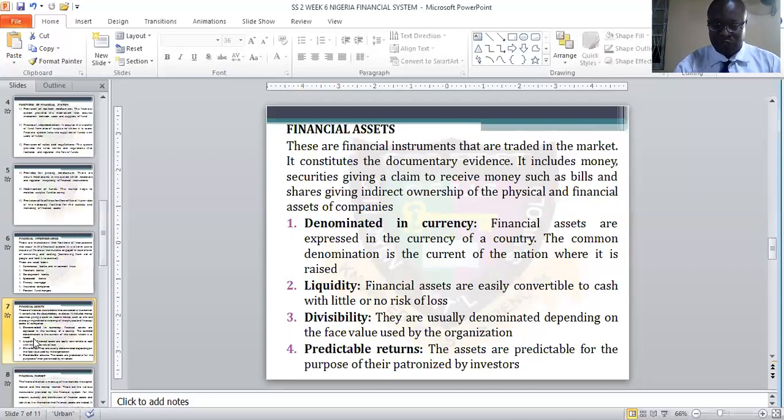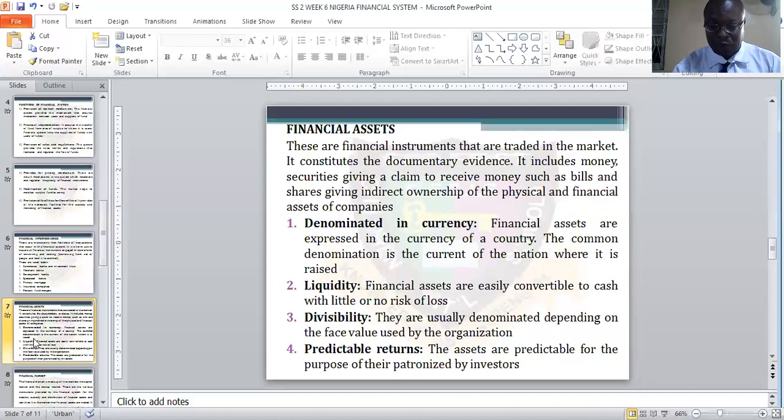Then we also have liquidity. Liquidity, I've told you the other time, is just a debt, or you can call it liabilities or obligations. So financial assets are easily convertible to cash with little or no risk of loss. So that is for the liquidity. Then we have divisibility. These are usually denominated depending on the face value used by the organization. So they make sure that the denominations are divided into different parts. We have different currency notes: we have 1,000 naira, we have 500 naira, we have 200 naira, and so on.